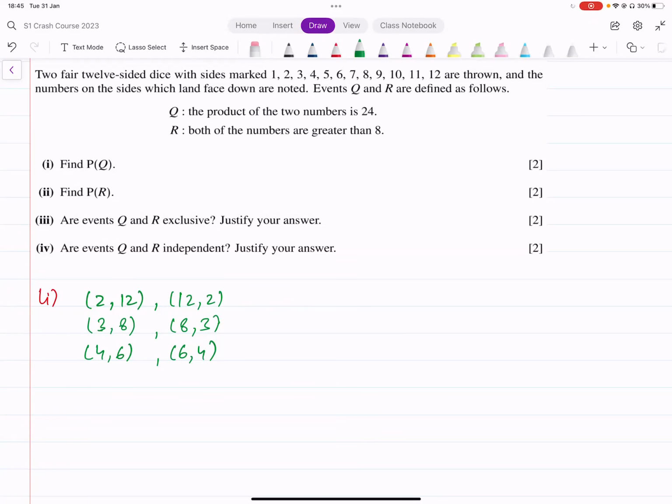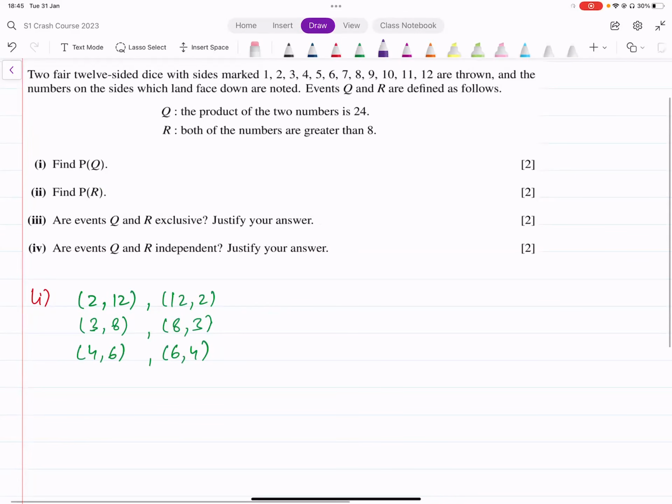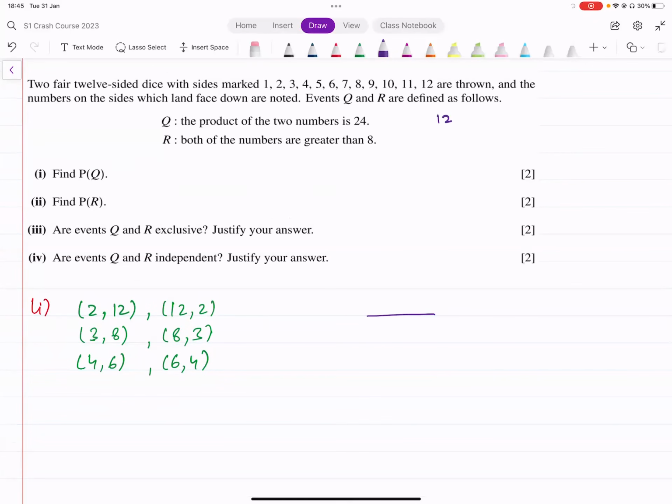Now, what about probability? How do you find probability? The number of favorable outcomes. There are 6 possible outcomes. Out of how many? We've got 144 total outcomes, right? 12 on the first dice, 12 on the second. The total number of possible outcomes becomes 144, right?